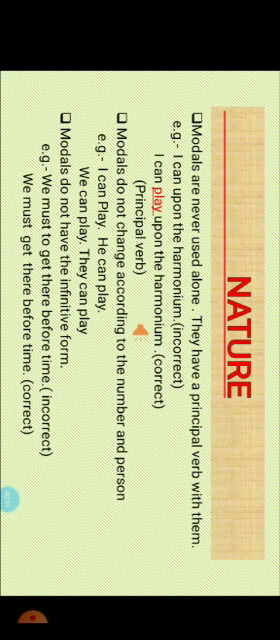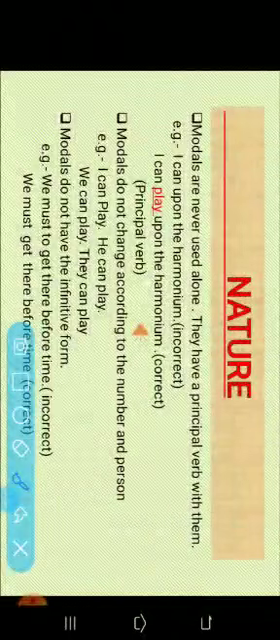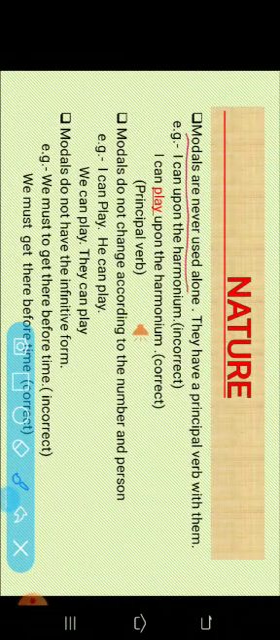Now let us know the nature of modals. First, modals are never used alone. They have a principal verb with them. For example, "I can upon the harmonium" is incorrect. "I can play upon the harmonium" is correct. Here the principal verb is play.